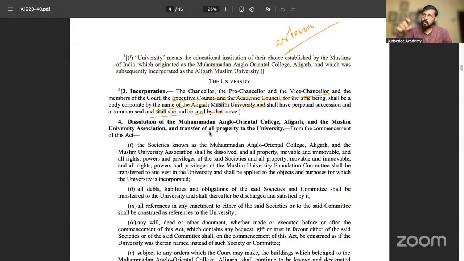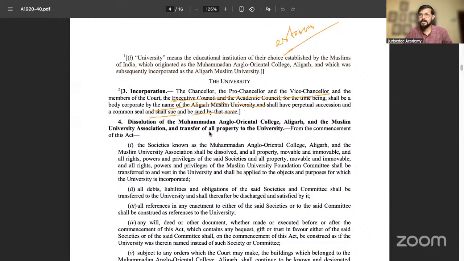So Section 4 also denotes that the college created in 1875 by Sir Syed Ahmad Khan is now going to be dissolved as per the central imperial legislature, and a new entity is going to be born, called Aligarh Muslim University. All the property, including intellectual property, will be transferred to this Aligarh Muslim University via this act.